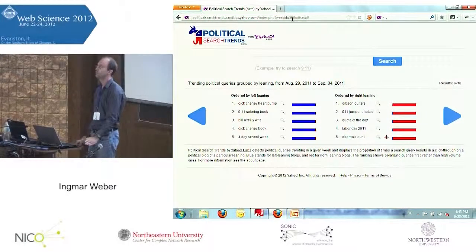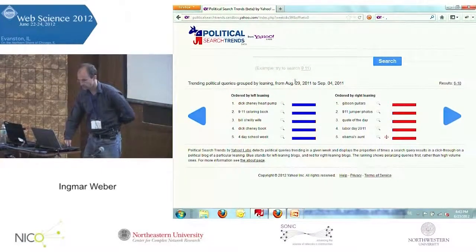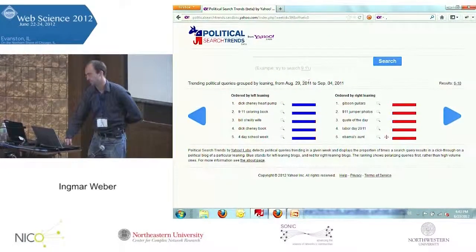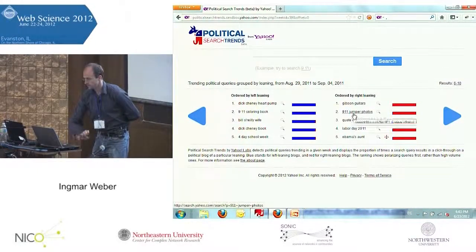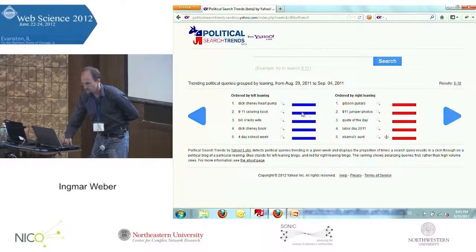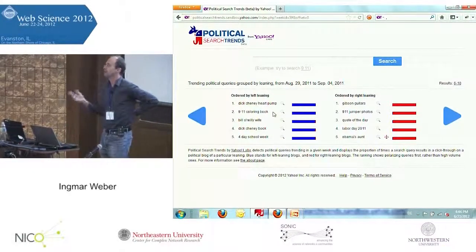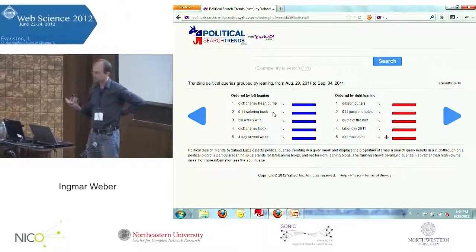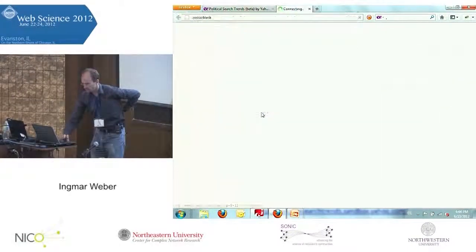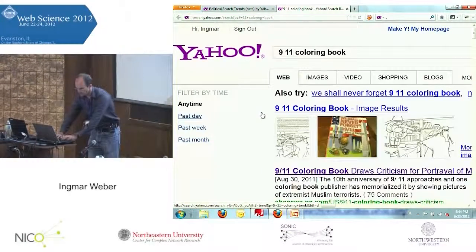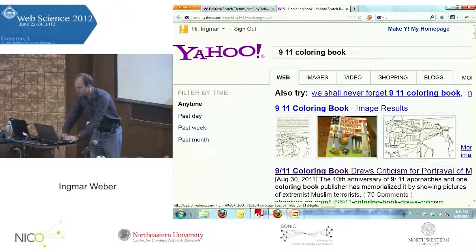This is the week before the 9/11 anniversary, if you look at the dates. So it's late August, early September. On the right, you have things such as 9/11 jumper photos trending. I'll get back to this query in a second. But on the left, you have things such as the 9/11 coloring book. Sometimes when we play with this data, there are these interesting things. You might or might not know what the 9/11 coloring book is. I didn't know. So to explore it, you can issue a Yahoo query, and you'll find out it's a coloring book for kids, where kids get to color images like this.